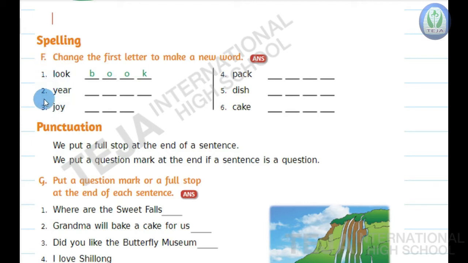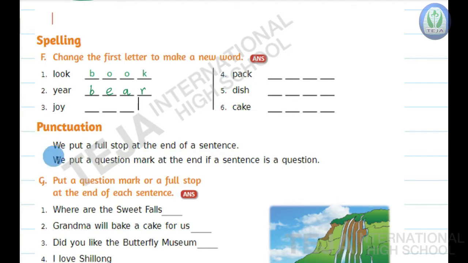Here the second question is ear, Y-E-A-R. Ear. So change the first letter, children. In place of Y, you have to write another letter to form the new word. Okay? So here, in place of Y, we will write B. And the new word is bear. Ear, bear. B-E-A-R, bear. So here, the new word is bear.